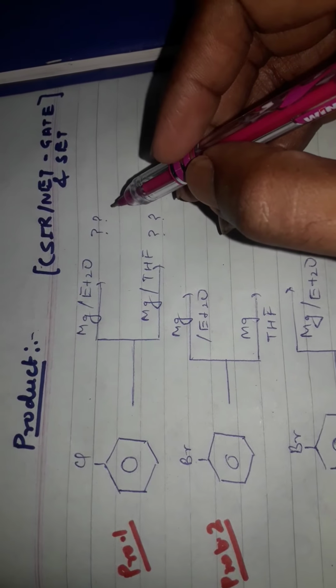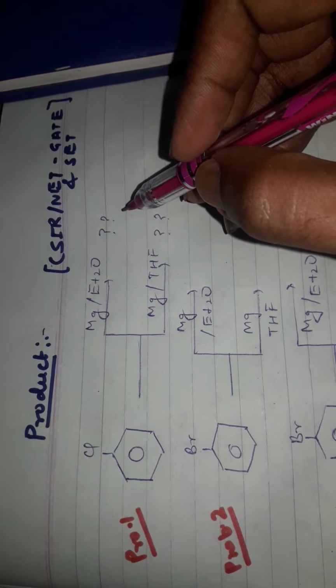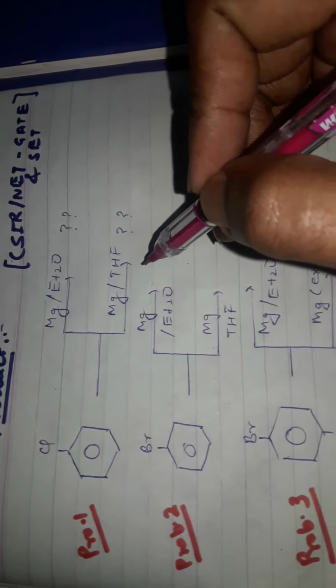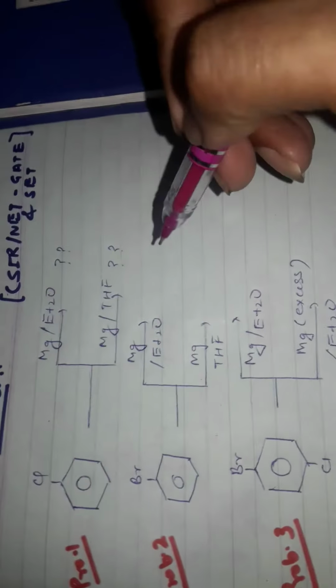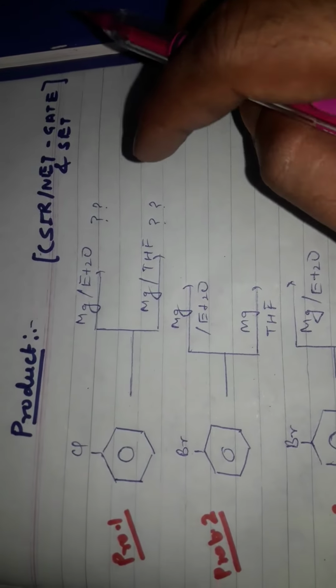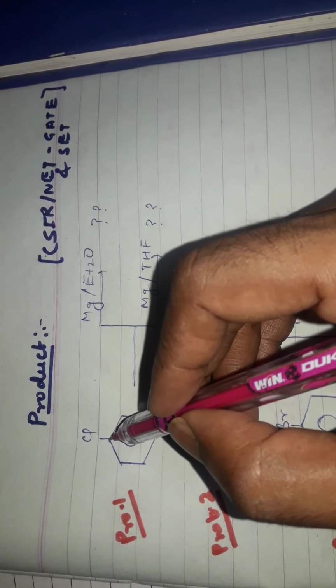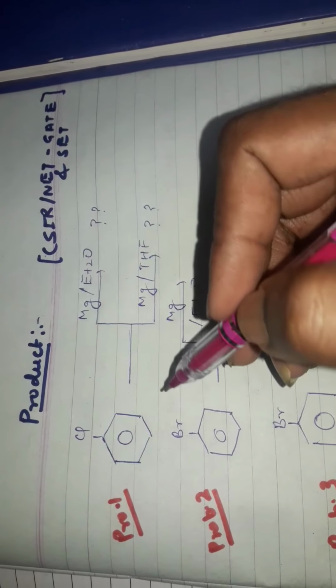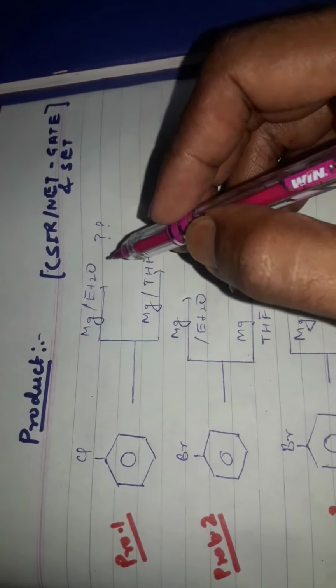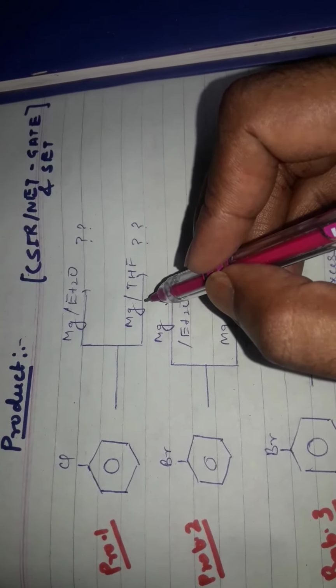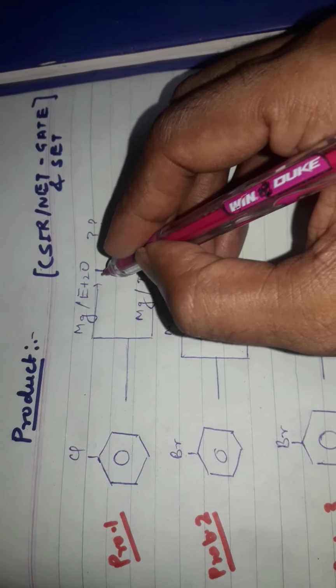Hello friends, today we are discussing one more problem, actually three or four problems are here. And today you will learn why chlorobenzene does not react with Mg in presence of ether, while it will react with Mg in THF. Okay, so if you see, there is a boiling point issue in this reaction.